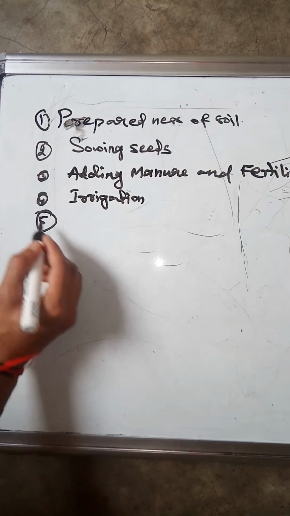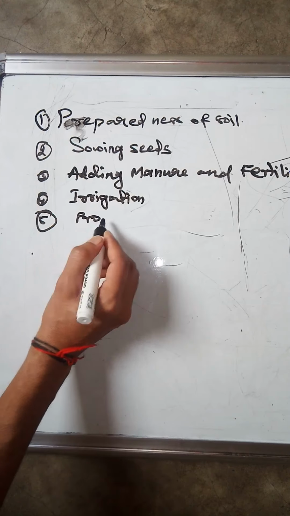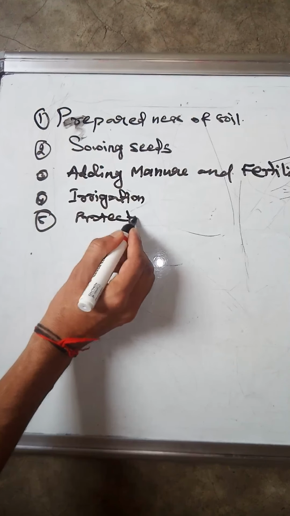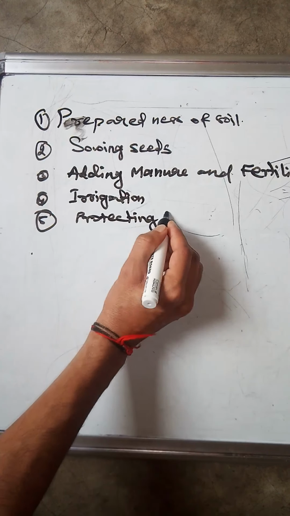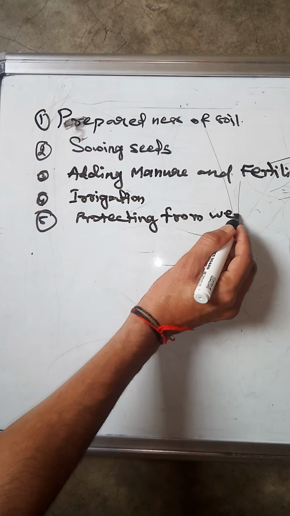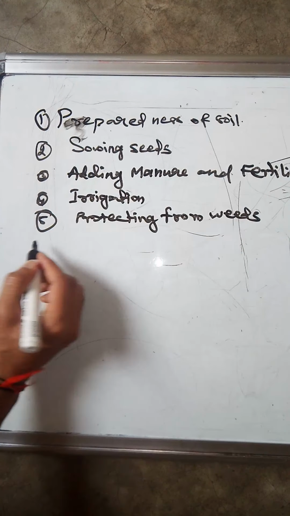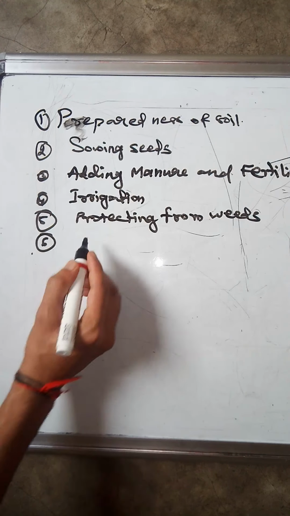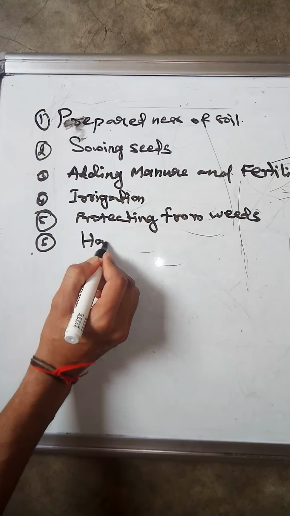Fifth one is protecting from weeds. And the sixth one is harvesting.